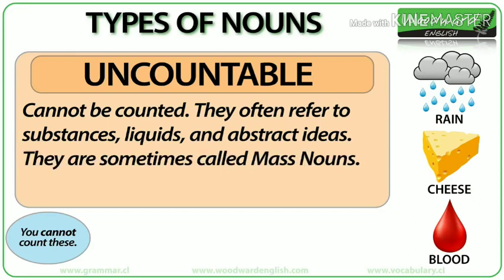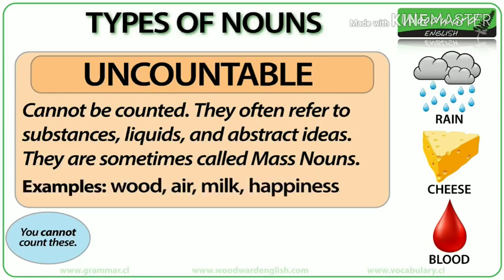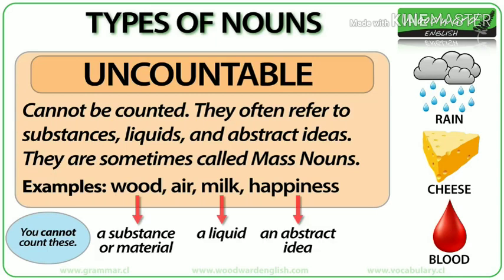Sometimes uncountable nouns are also called mass nouns. Some examples of uncountable nouns are wood, air, milk, and happiness. You cannot count these. Wood is a substance or material, milk is a liquid, happiness is an abstract idea. See our video about the difference between countable nouns and uncountable nouns for more details and examples.